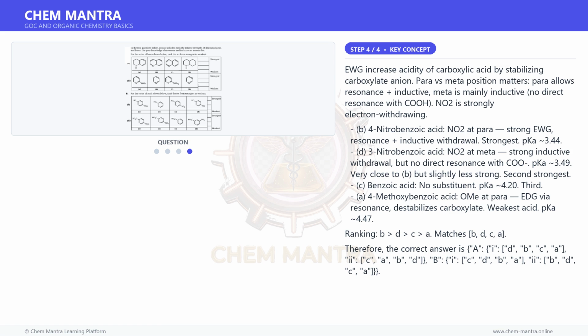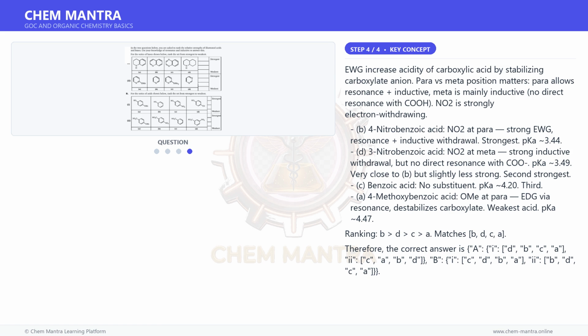NO2 is strongly electron withdrawing. B. 4-nitrobenzoic acid. NO2 at para, strong EWG, resonance plus inductive withdrawal. Strongest. pKa 3.44. D. 3-nitrobenzoic acid. NO2 at meta, strong inductive withdrawal, but no direct resonance with C=O. pKa 3.49. Very close to B, but slightly less strong.